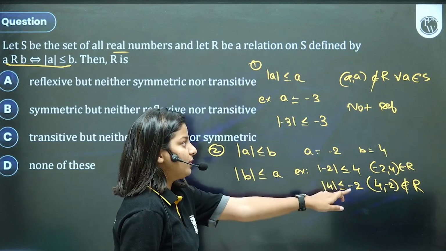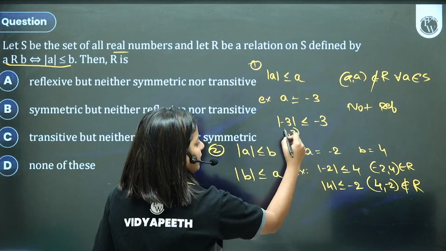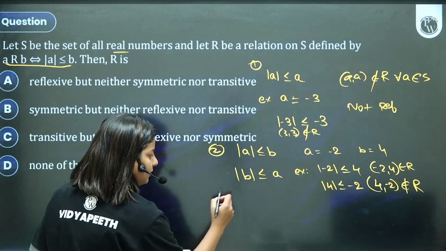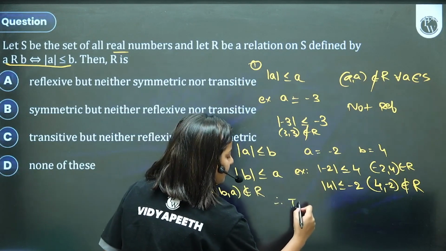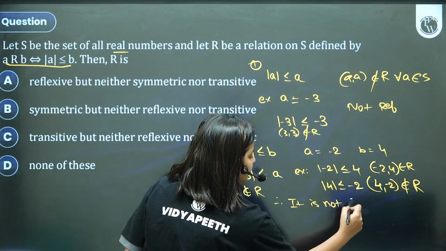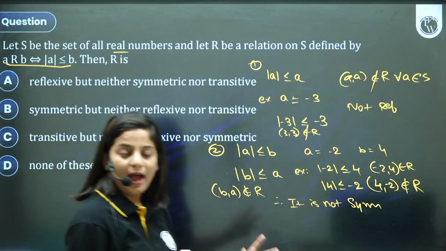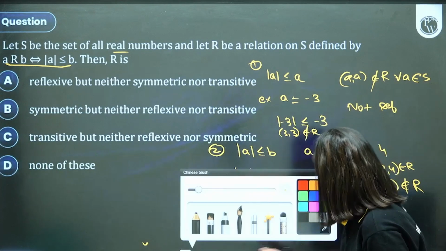For disproving something, one example is sufficient. Like here I said 3 comma 3 does not belong to the relation. Similarly 4 comma minus 2 does not belong. That is, B comma A does not belong, and therefore it is not symmetric. So still there is one more option applicable. It can be option D as well. So we have to check the transitivity.